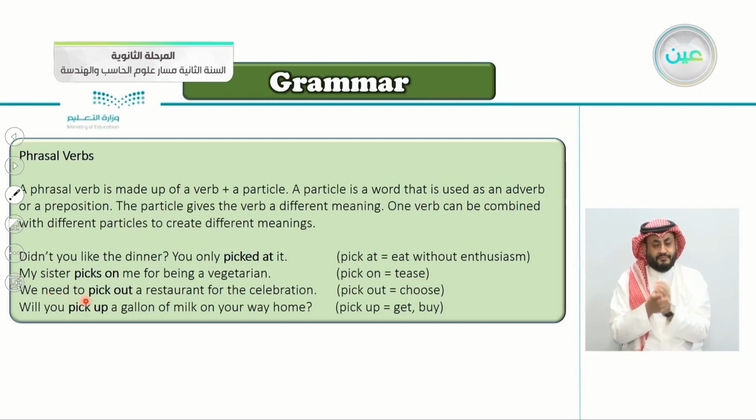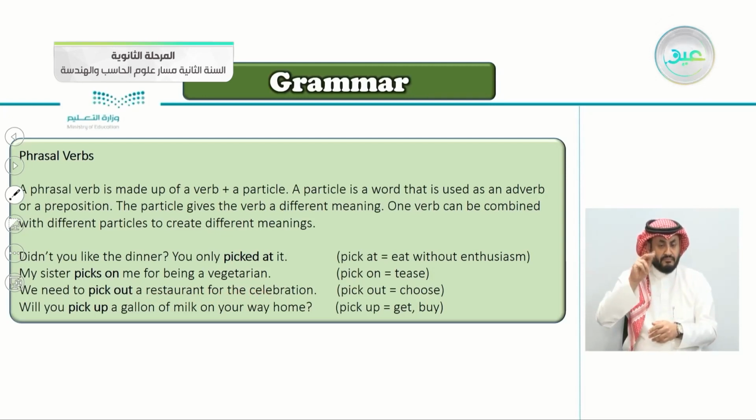We need to pick out a restaurant for the celebration. This is the third one here. So pick came with a third preposition, out. Again, we need to pick out a restaurant for the celebration. Here, pick out means choose. Where do you want to go? You pick out any restaurant. So pick out means choose.